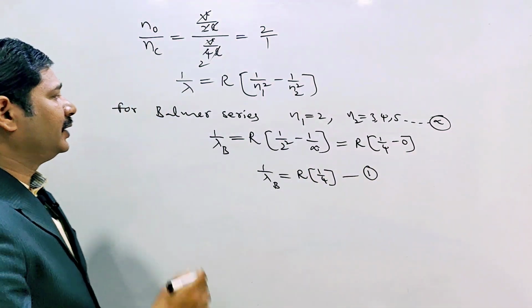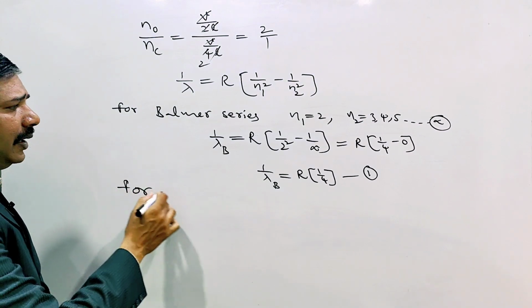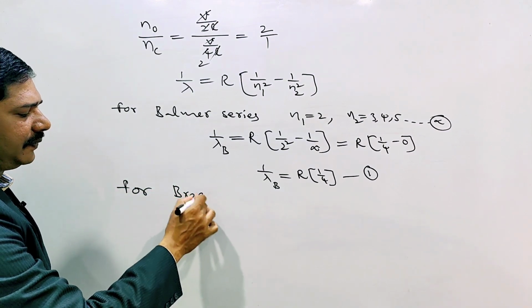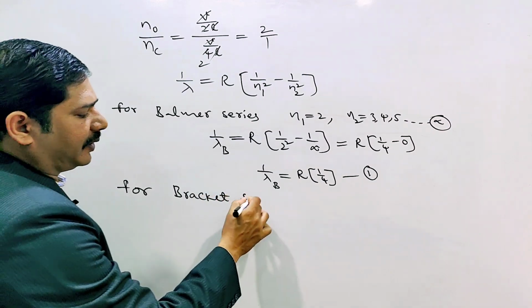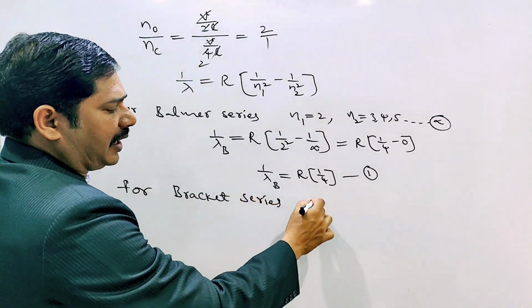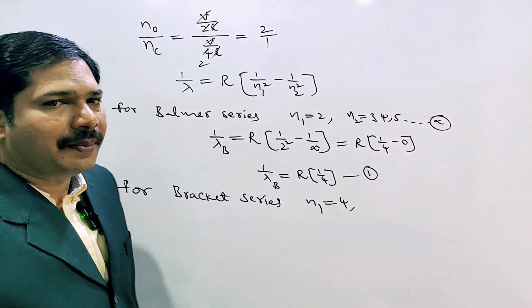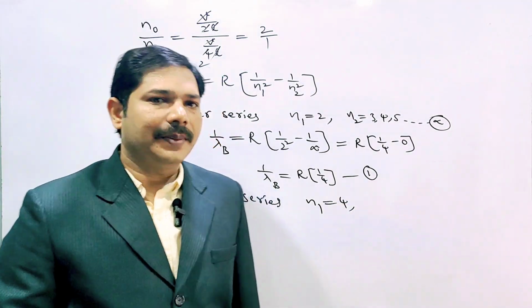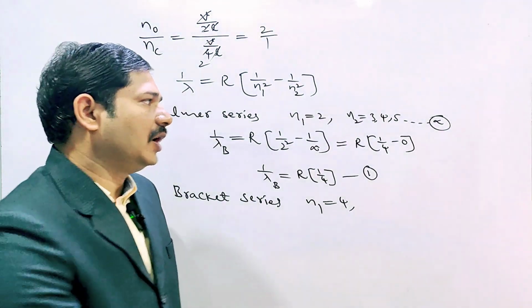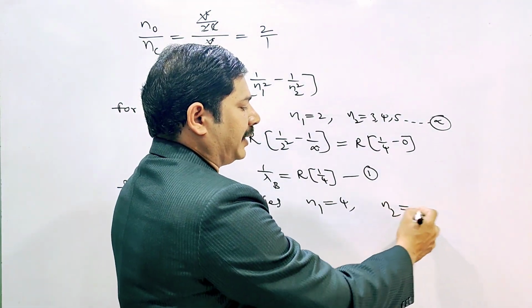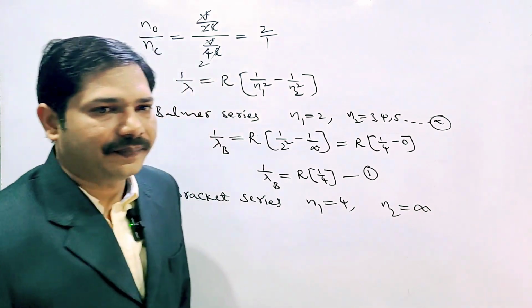Next, like that only for the Brackett series. For the Brackett series, N1 is 4. Lyman, Balmer, Paschen, Brackett, Pfund. Brackett is 4. For N2 I am again taking infinity.